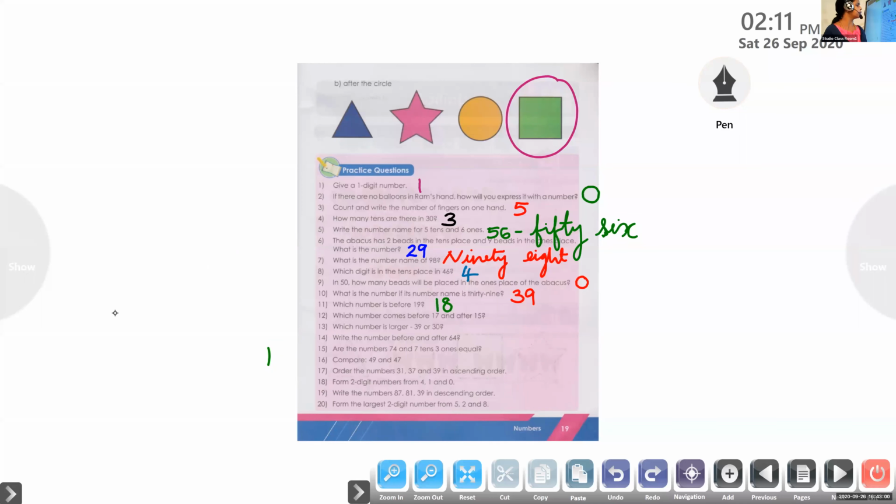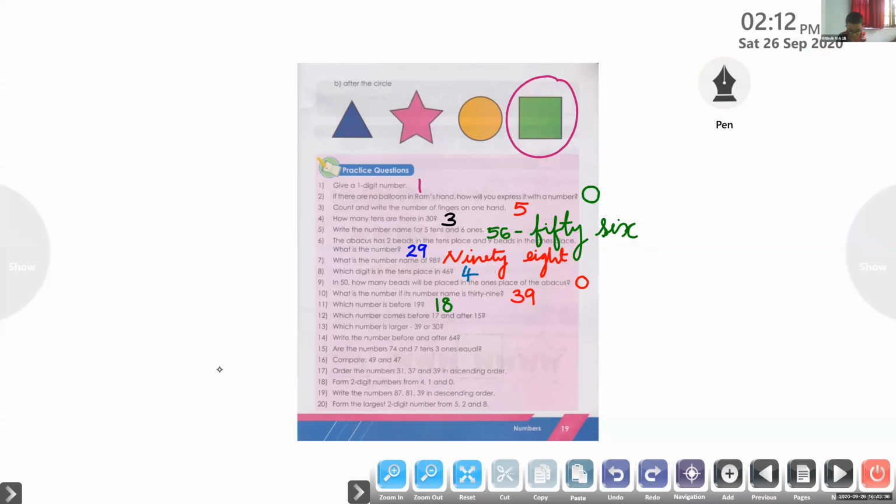And next for Ridvik N. Ridvik, please unmute and read the question 12. Which number comes before 17 and after 15?